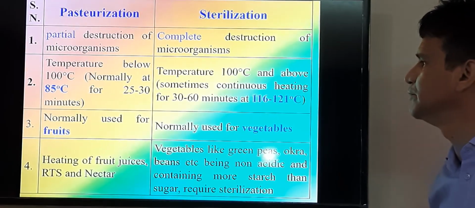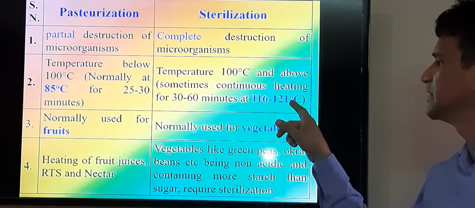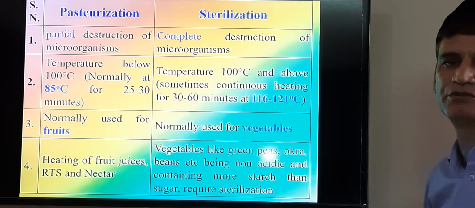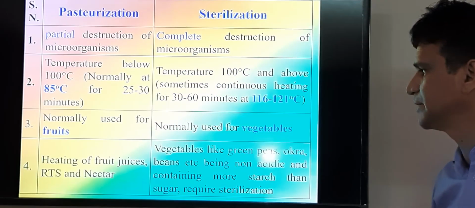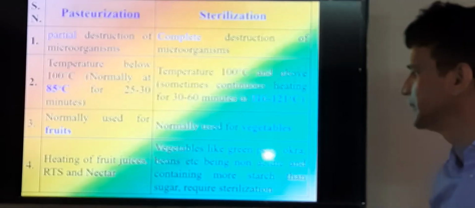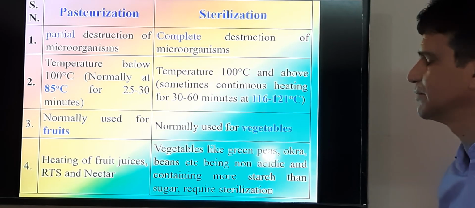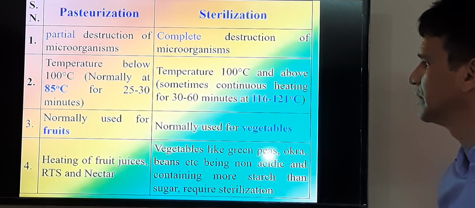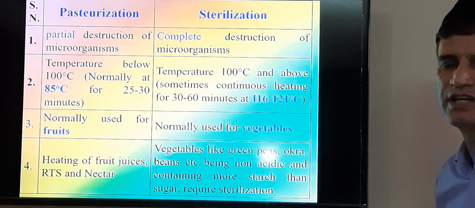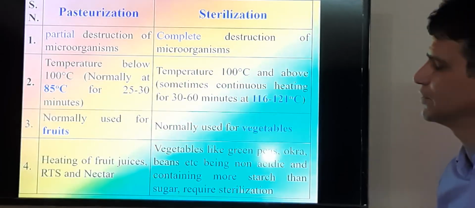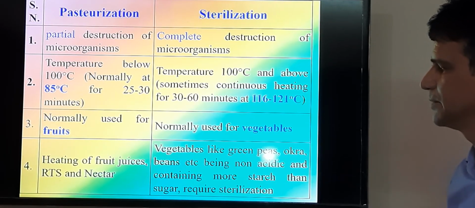In sterilization we use above 100 degree centigrade, and the temperature should be 116 to 121 degree centigrade for 30 to 60 minutes at 15 pounds per square inch pressure, and it is normally used for vegetables because vegetables are non-acidic in nature, so they require more temperature to kill all kinds of microbes, whereas fruits are acidic in nature, so at less than 100 degree centigrade we are able to kill most of the microbes.